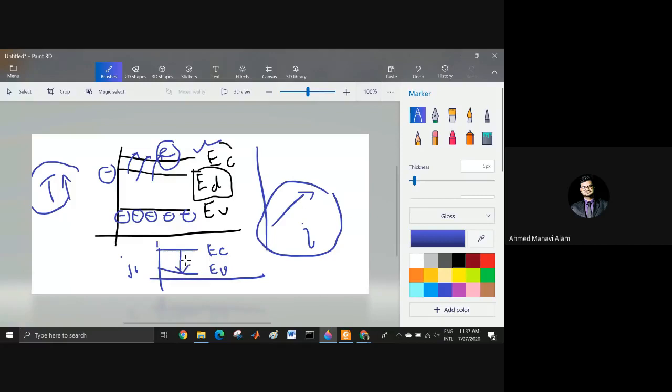The gap is very big. But whenever you have added an impurity, a little amount of energy will kickstart your current. A little temperature will kickstart your electricity, because with a little temperature, this donor state electron will go to the conduction band. That means my current is flowing. That is what I've said here.